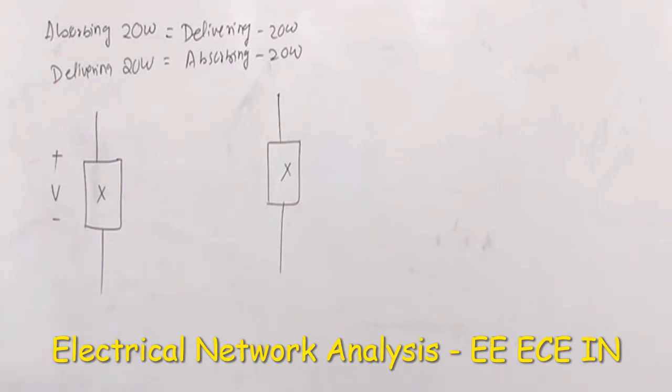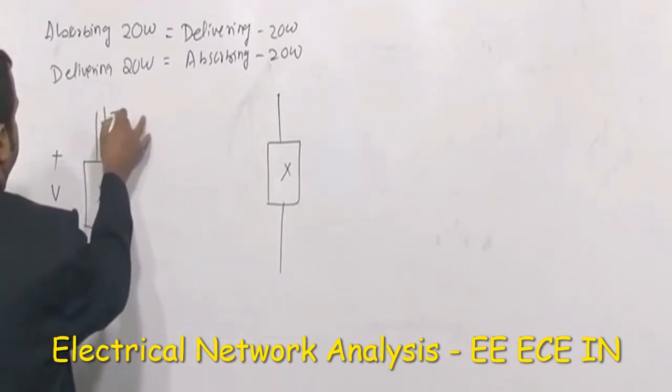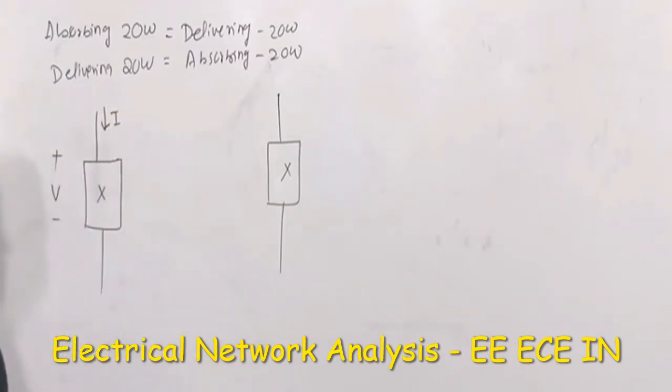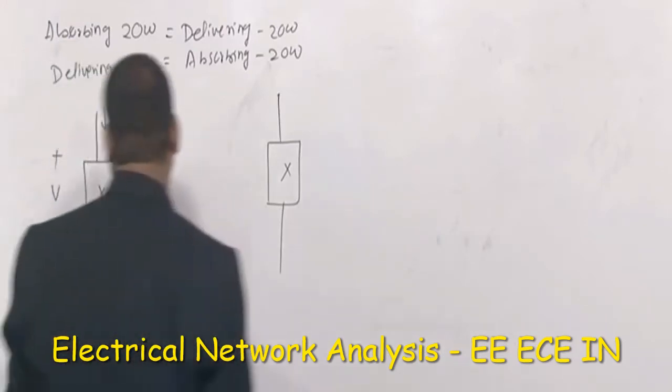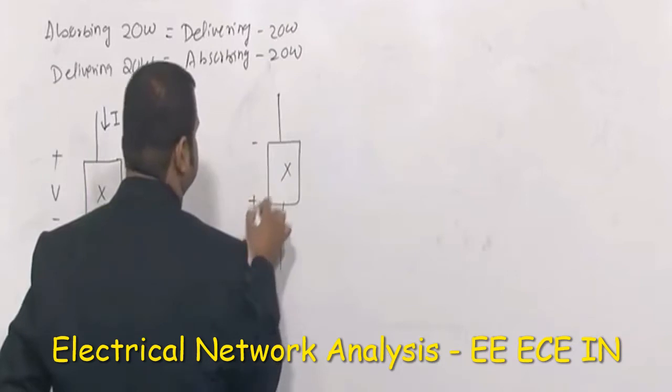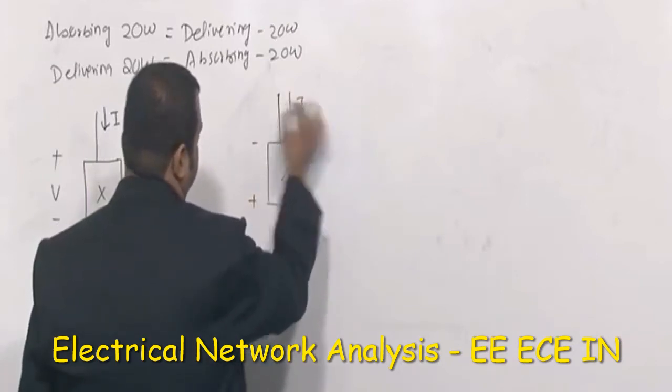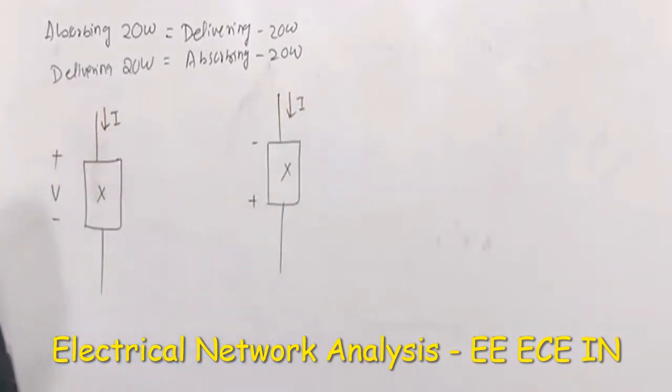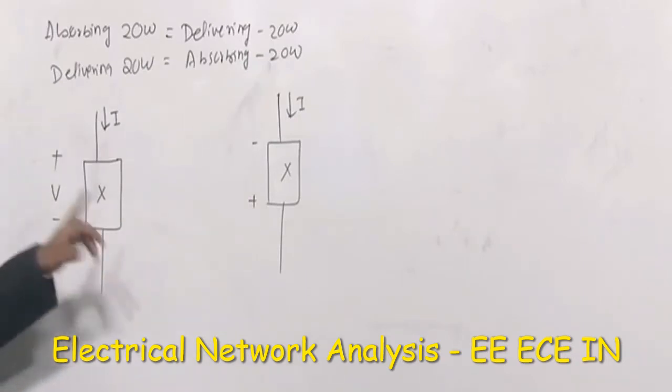Suppose applying Kirchhoff's law, you are getting some voltage here, and the current here is flowing in this direction. Another one is, suppose this is minus plus, and the current is I. So there are two possible configurations, either this or this.